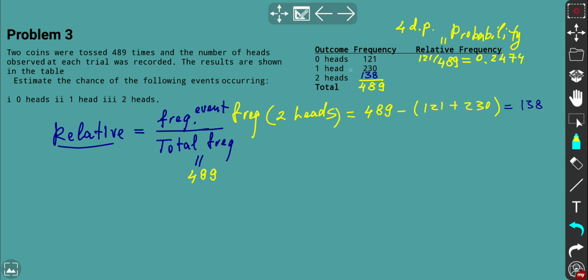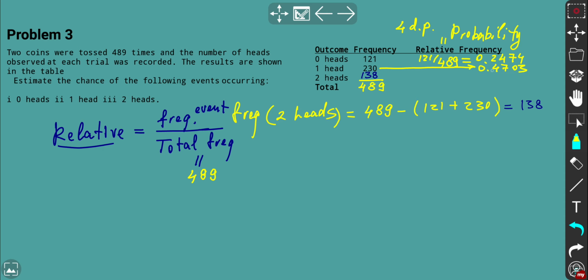Okay, let's go to 1 head and calculate in the same manner: 230 over the total frequency. And we get the relative frequency 0.4703.